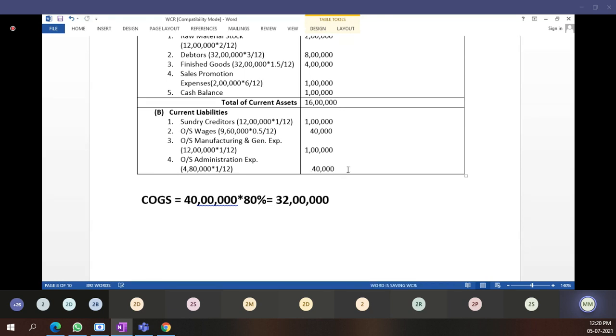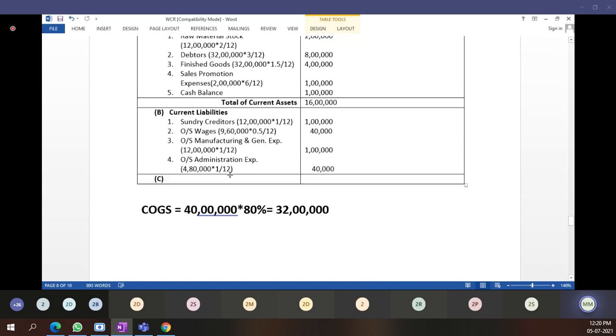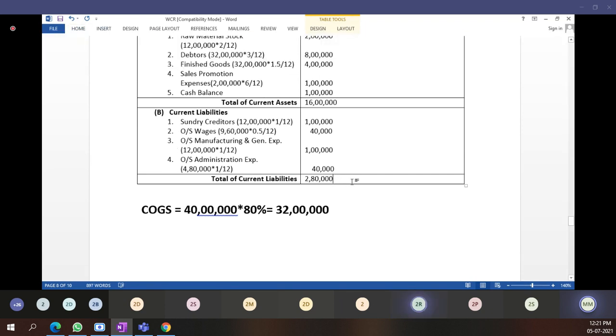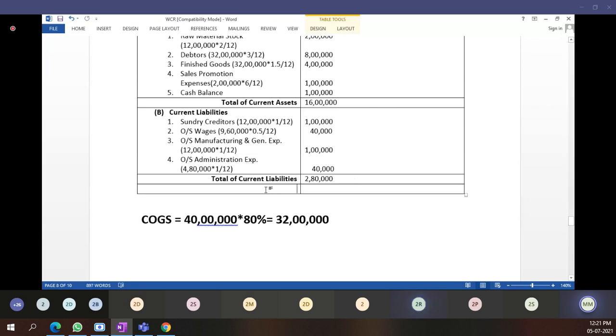This much is clear? Students, this much is clear? Yes. Now we have to do the total of current liabilities. 2 lakh 80,000. Okay, this much is clear. Yes, sir. And the third point, that is C, we have to calculate.